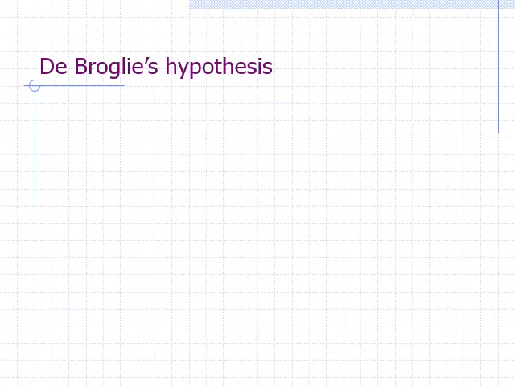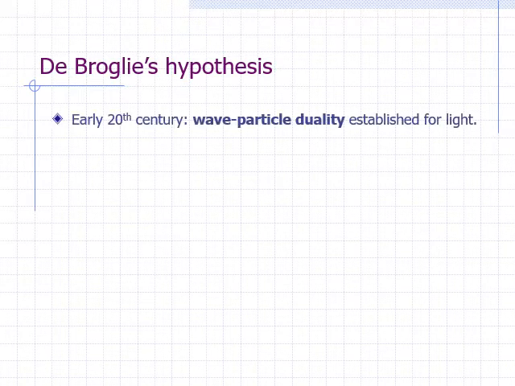In earlier lessons, we saw that towards the end of the 19th century, the behavior of light had been successfully explained in terms of electromagnetic waves. But then, observations like the photoelectric effect and Compton scattering could only be explained if light were thought of as consisting of massless particles, which are now called photons. Thus, we say that light exhibits wave-particle duality.